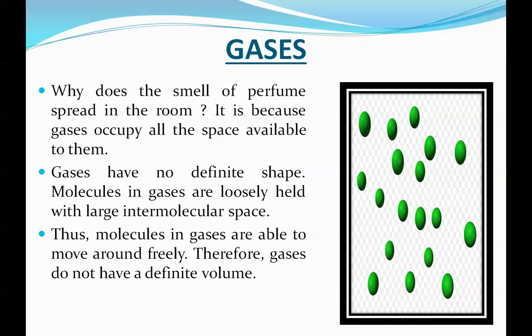Here see, children, these green balls, think these are all molecules. So these are arranged very loosely. Yes, children, with large intermolecular space, more gap is there between the two molecules. That's why they can spread all over.